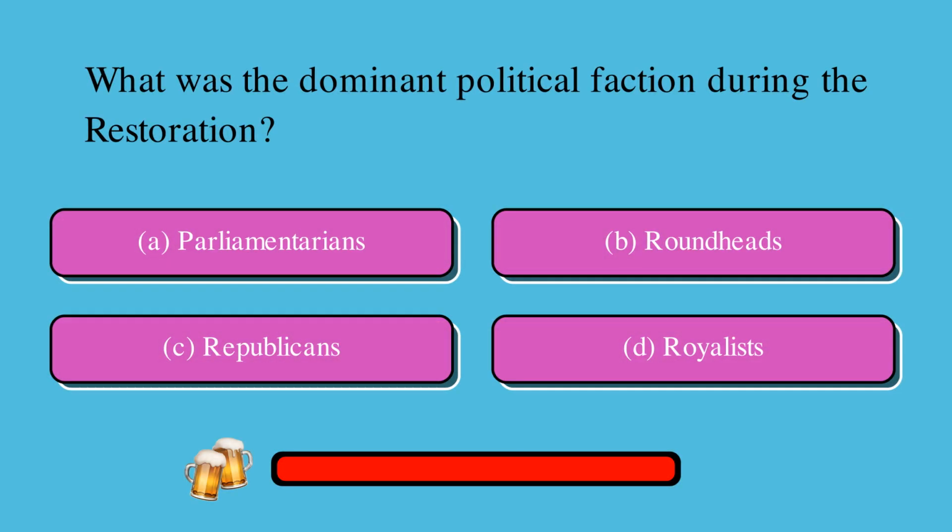What was the dominant political faction during the Restoration? Is it A. Parliamentarians, B. Roundheads, C. Republicans, or D. Royalists? The correct answer is D. Royalists.